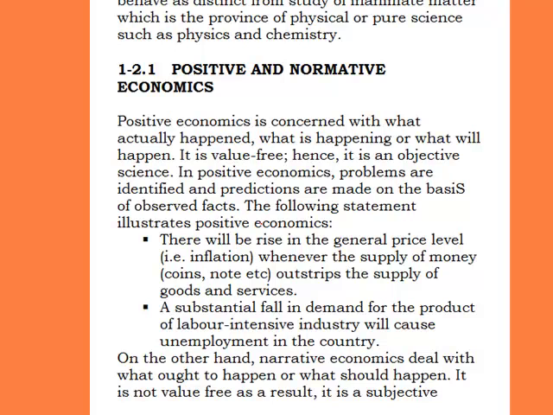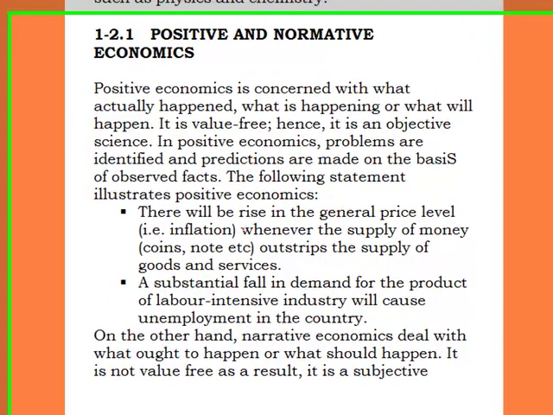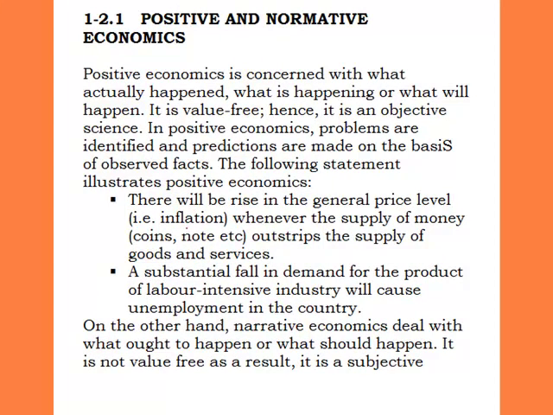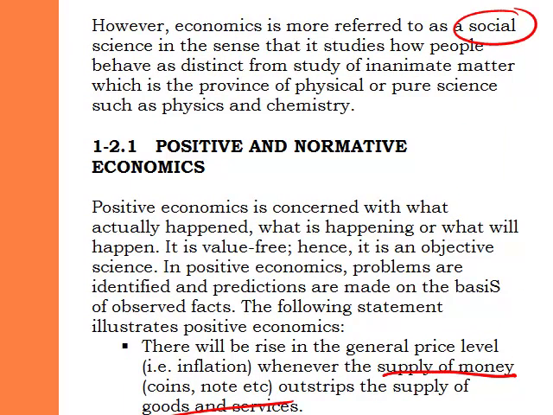Let's give an example of positive economics now. The following statements illustrate positive economics. Let's look at the first one. There will be a rise in the general price level, that's inflation of course, whenever the supply of money outstrips the supply of goods and services. Generally, what happens when the supply of money in an economy is more than the supply of goods and services? You expect the price of goods and services to go up, because there will be too much money to buy the available goods.